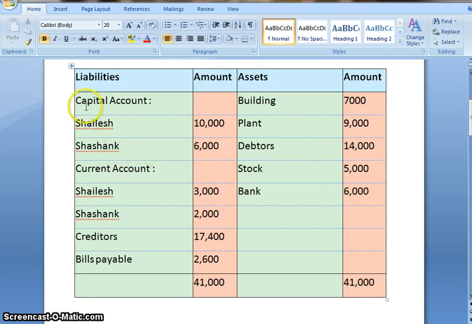Now we'll open partners capital account and current account. Their capital account opening balance for Shailesh is 10,000, Shashank 6,000.